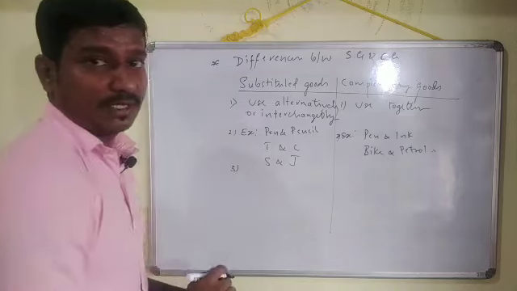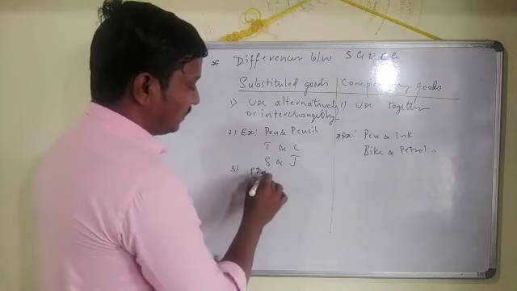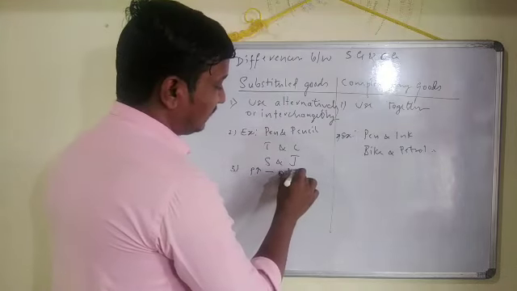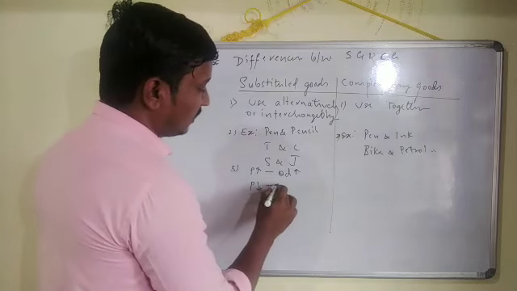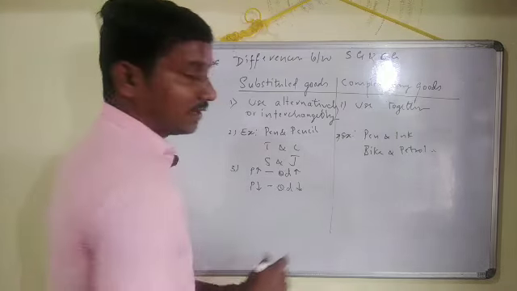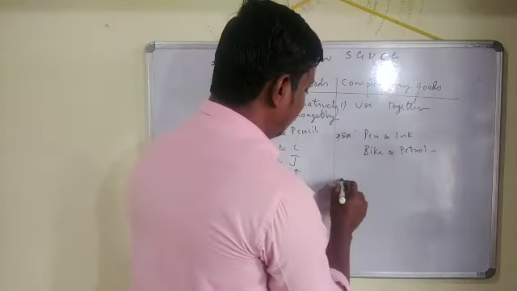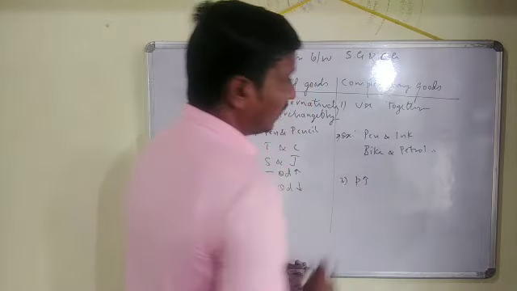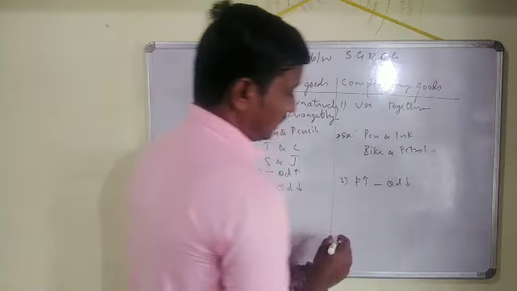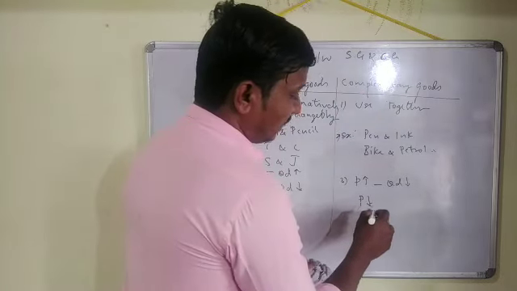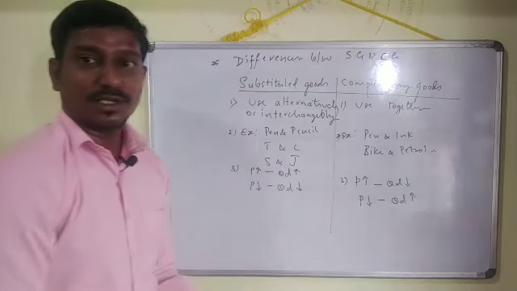Coming to the third one: if the price of a substitute good increases, the quantity demanded for the other good also increases. If the price of a substitute good decreases, the quantity demanded for the other good also decreases. But this is opposite in the case of complementary goods. If the price of one commodity increases, the quantity demanded for the other commodity decreases. And if the price of a commodity decreases, the quantity demanded for the other complementary good increases.